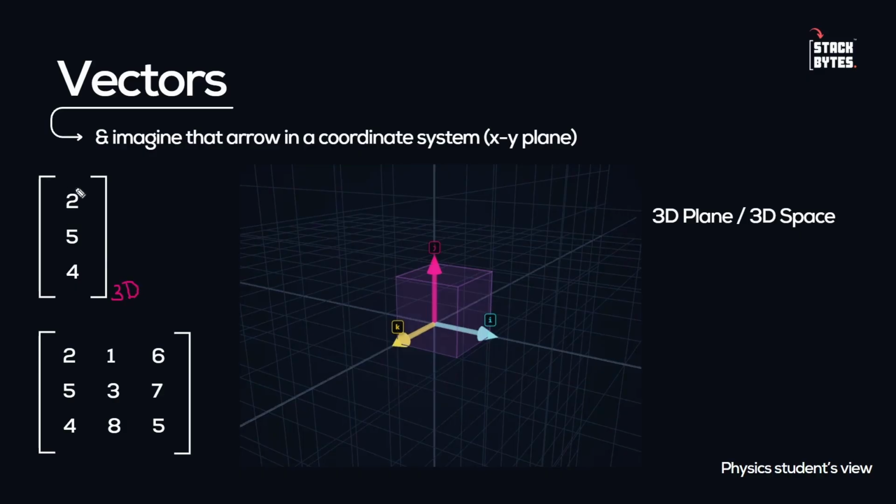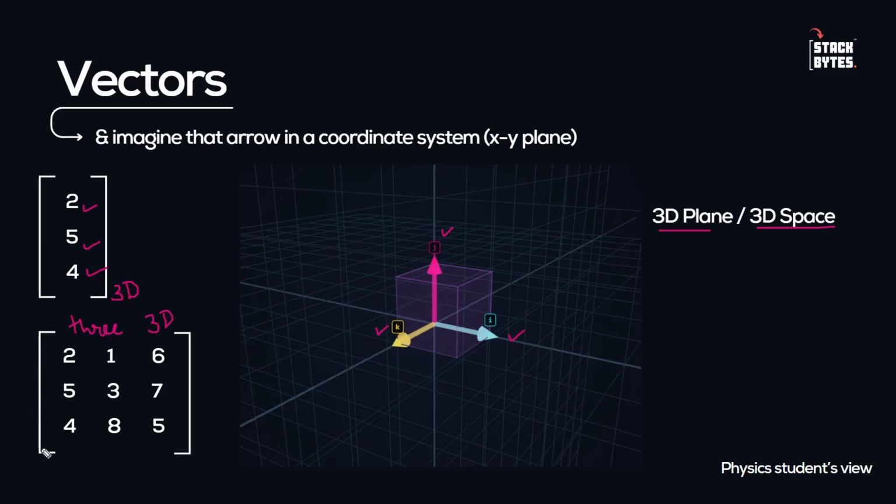Okay. And why three-dimensional vector? Because this has three components, 2, 5 and 4. Okay, three components, so three-dimensional vector. And here we have 3D plane or 3D space to represent this particular vector. Now there are three different vectors over here, i hat, j hat and k hat. And what if we try to combine three 3D vectors? It will form a 3D matrix.